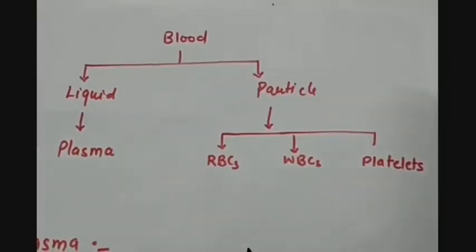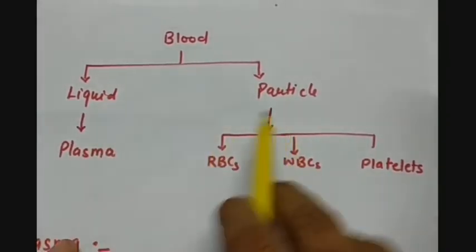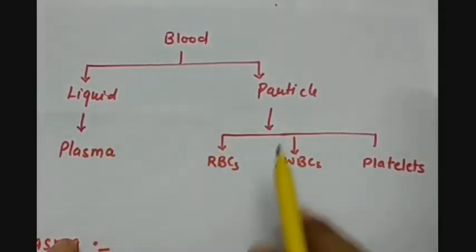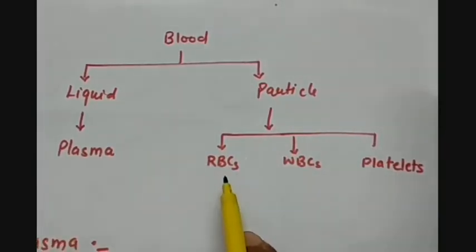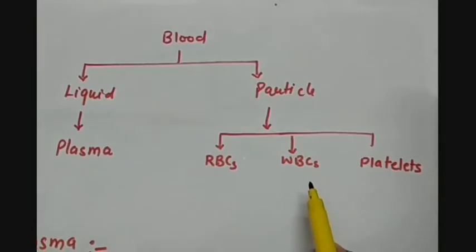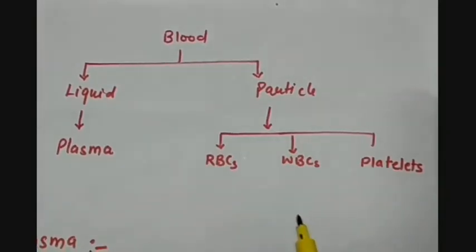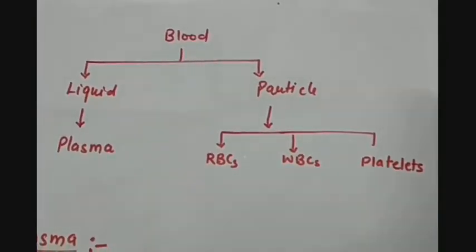Blood is composed of two parts, liquid and particle. Liquid is the plasma and particle components are RBCs, WBCs and platelets. RBCs contain hemoglobin, WBCs are known for immune system, and platelets help in clotting the blood.